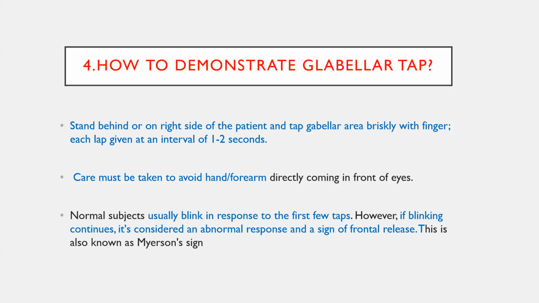The glabellar tap, as all of you know, is also a frontal release sign. This is also known as Myerson's sign. You need to stand behind the patient on either side and tap the glabellar area briskly with the finger. Each tap is given at an interval of 1 to 2 seconds. Care should be taken to avoid the hand or forearm coming directly in front of the eyes, because of the reflex mechanism, you may get false positive reports.